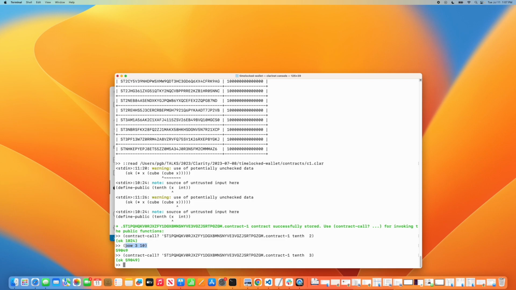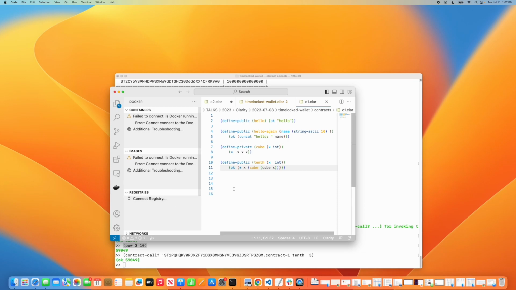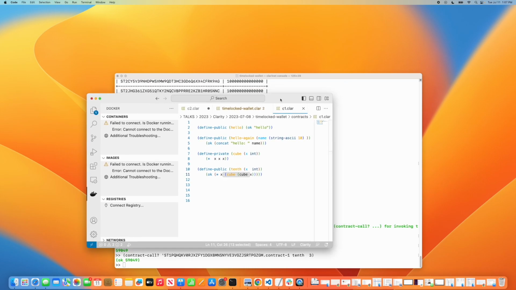Now, of course, we can also use this simple function here, but we want to understand better how we can interact with these contracts. And the interesting point here is a contract can call itself, but not in a recursive sense, not based on conditions that may vary, so in hitting a base case, then hitting a recursive case. So we can call ourselves, but not with full generality, which is quite interesting.